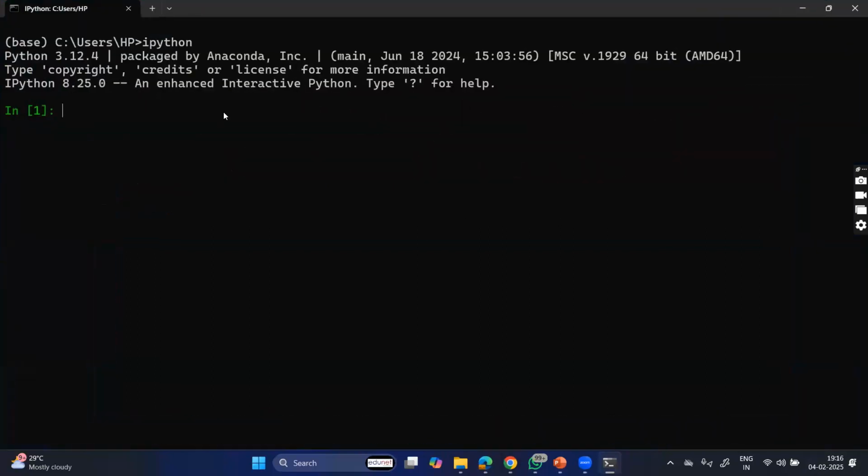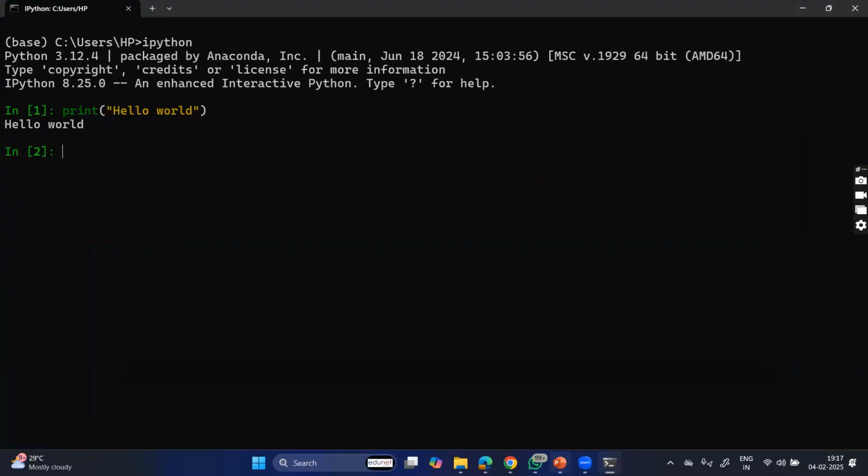We know the basic way of writing the print function is print Hello world.